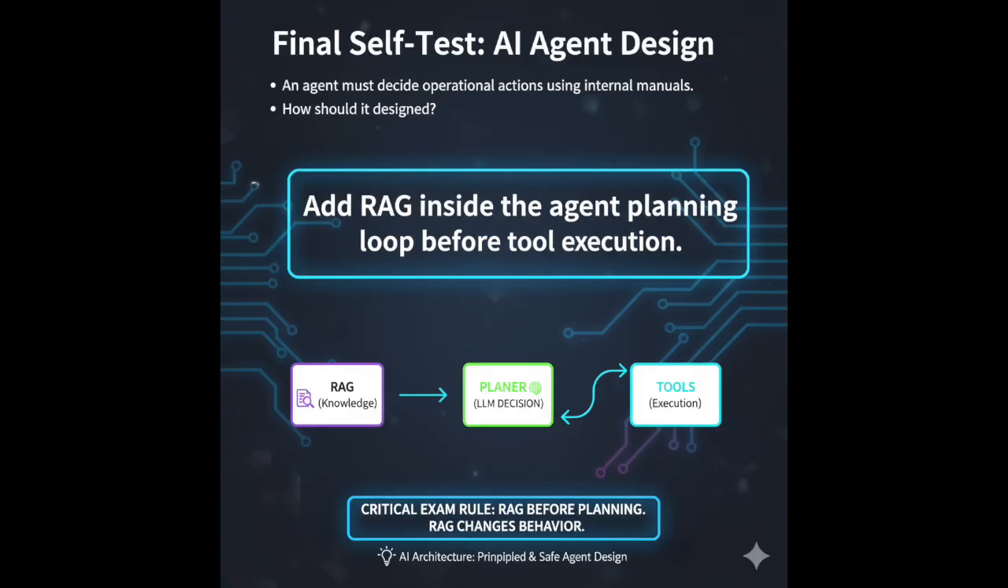Final self-test. An agent must decide operational actions using internal manuals. How should it be designed? Add RAG inside the agent planning loop before tool execution. That's day 19 mastered.